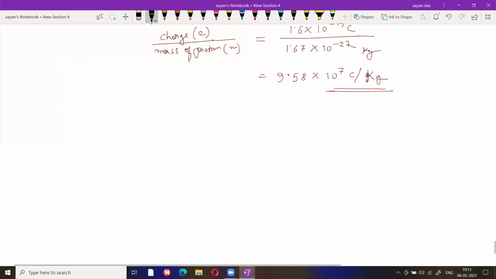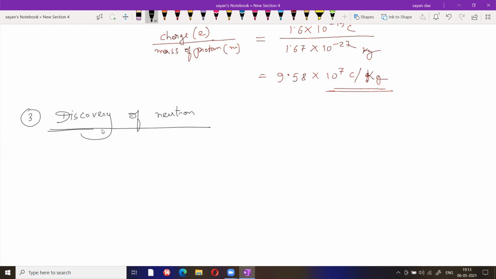Okay, and third one is basically the discovery of neutron, the discovery of the last fundamental particle. Now look, electron was discovered in 1859, proton in 1882, and neutron in 1932.